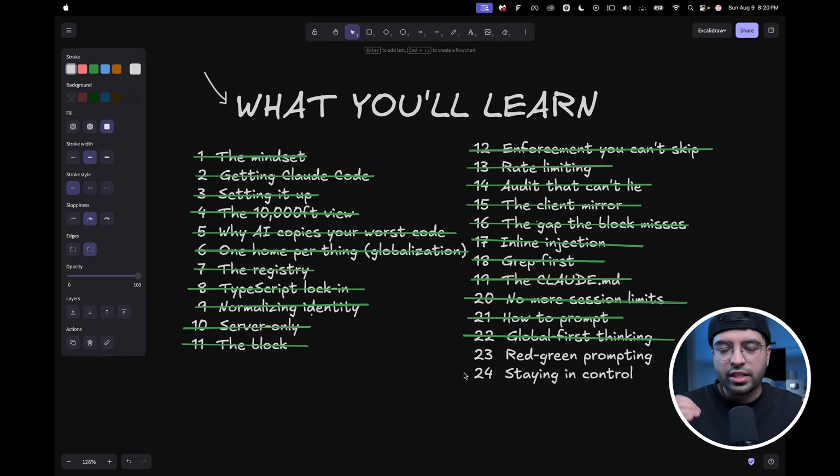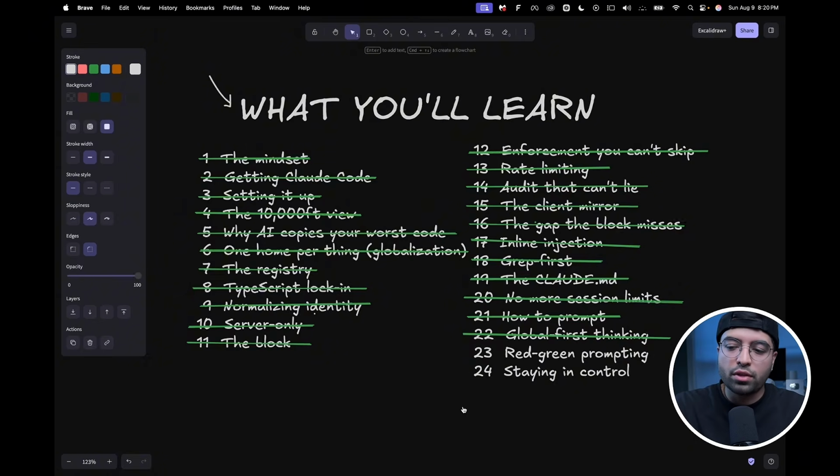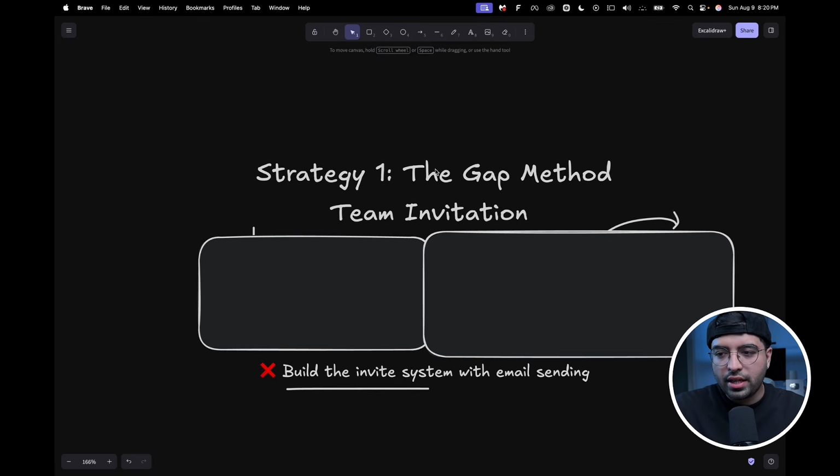In this module, we're going to discuss red-green prompting. Now, you'll see why this is a very unique way of prompting, and at least I think it is. But there's actually two strategies, two ways to implement red-green prompting. And the first strategy is the gap method. And so essentially what this is, we deliberately create something to fail right now so that in the future, the right thing surfaces.